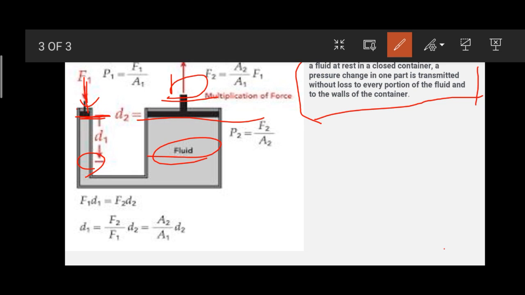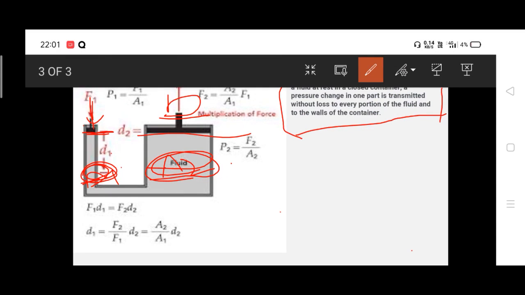Here we observe A2 and here A1. This area is much smaller compared to the other; this area is bigger. But for the pressure applied here, the pressure here and the pressure at the same height should be equal according to Pascal's law.